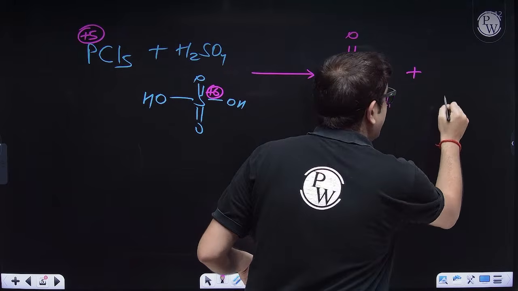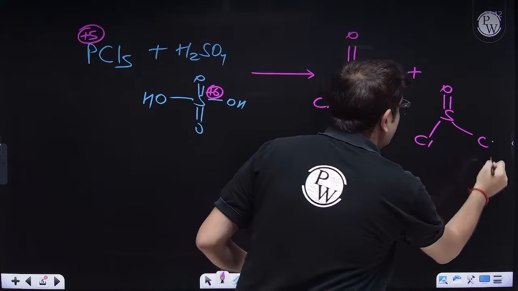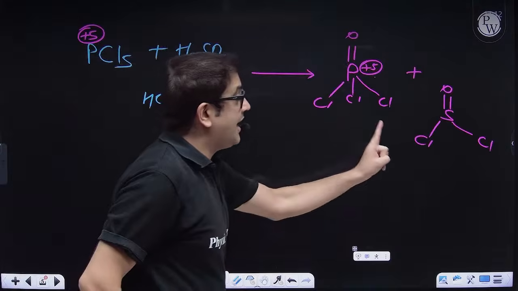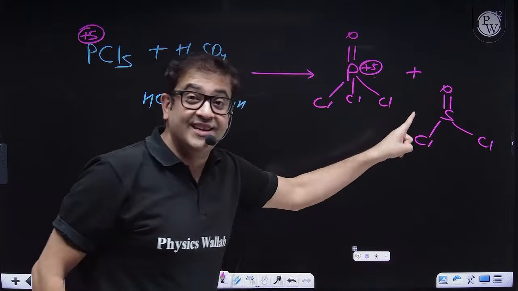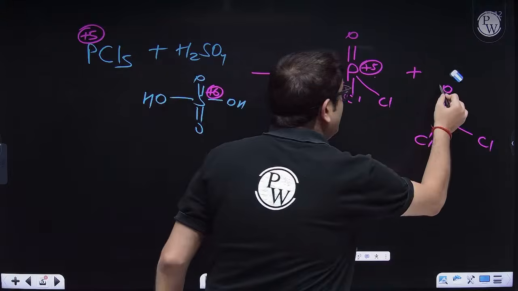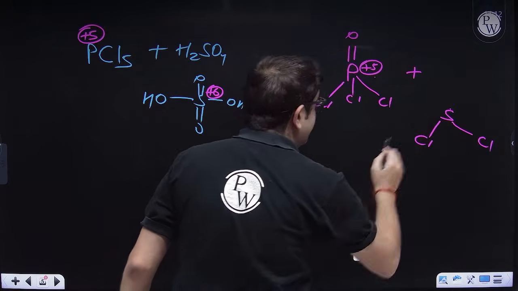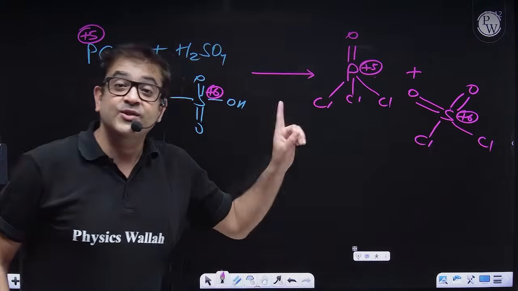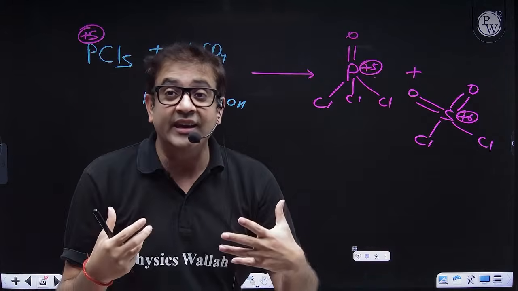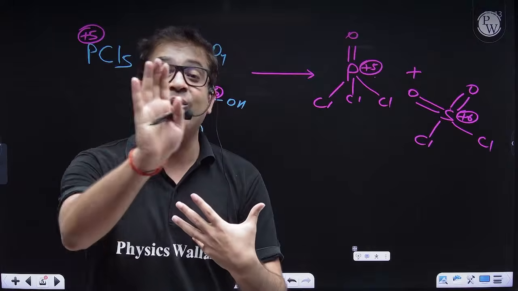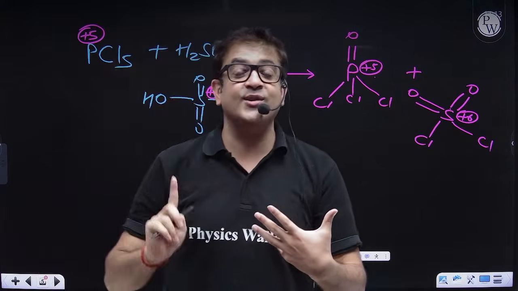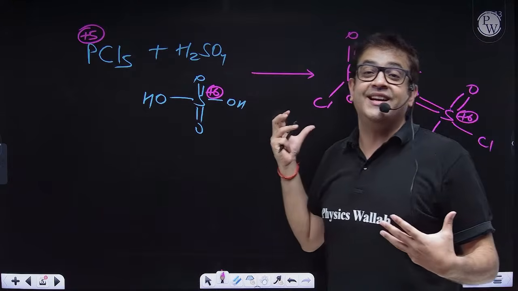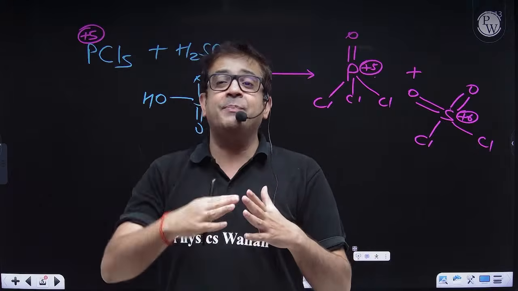Because if you check SOCl2, and SO2Cl2, I guess the product is sulfuryl chloride. This is thionyl chloride. So in thionyl chloride, the oxidation state of sulfur is +4. But if you make its higher oxidation state derivative, sir, here the oxidation state is +6. So no one is ready to have that electronic transaction. So no redox is taking place, beta. And because no redox is taking place, you have to choose such a product where the oxidation state of the central elements is retained. So that is a predictability you can have.